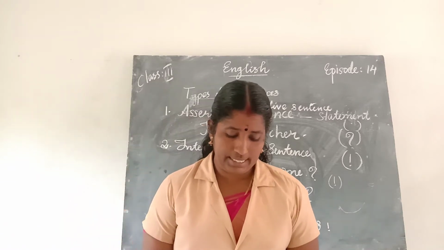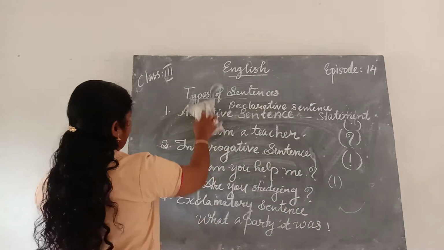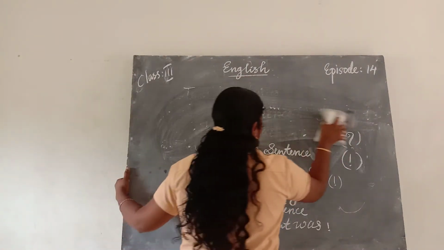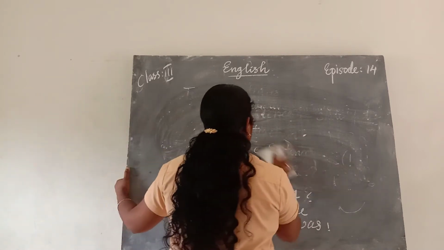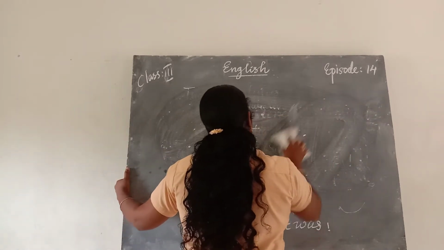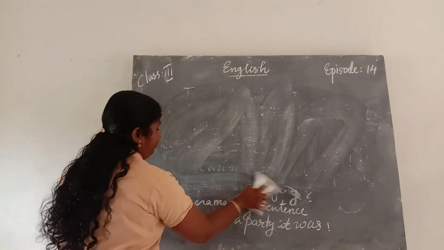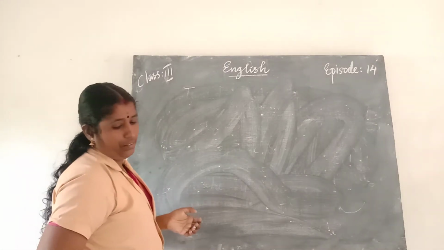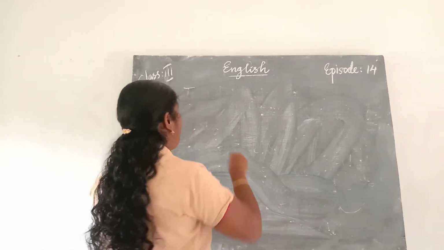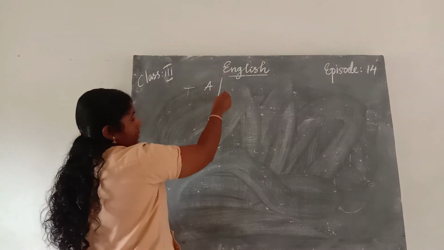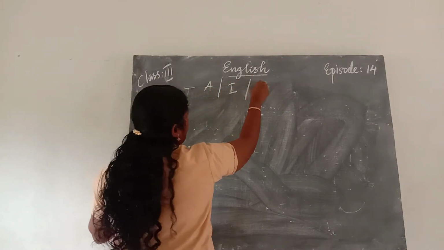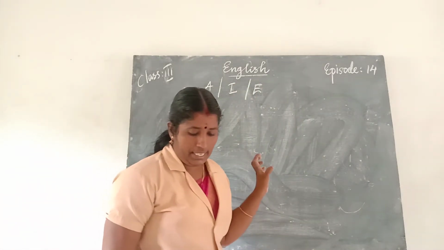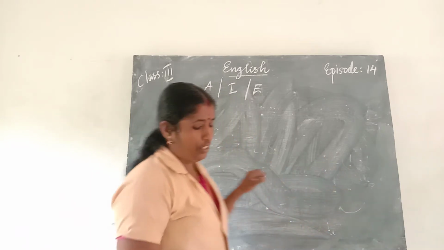And here is a work for you. Write A for assertive, I for interrogative, E for exclamatory sentence in the following 10 sentences. Here, the first one.